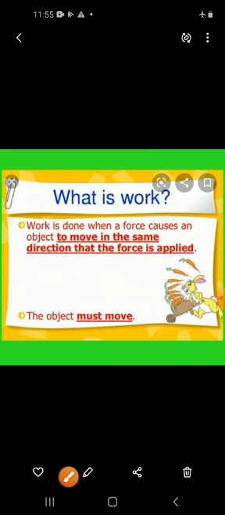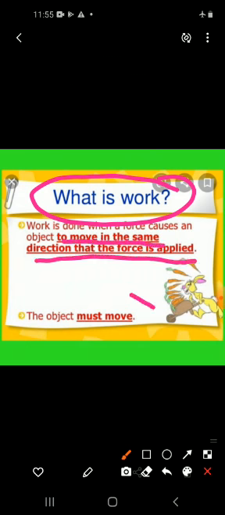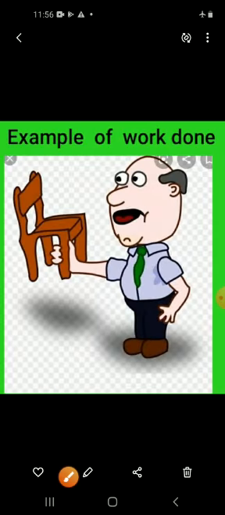Work is said to be done only when the force applied on an object makes the object move in the direction of force. For example, when you try to move your chair, you can easily move it.